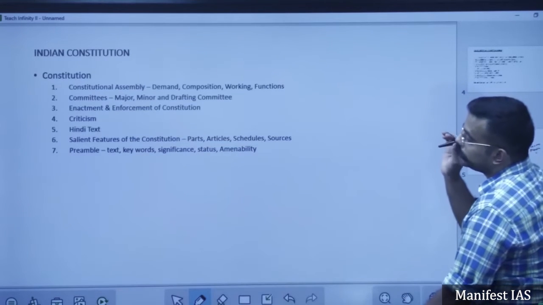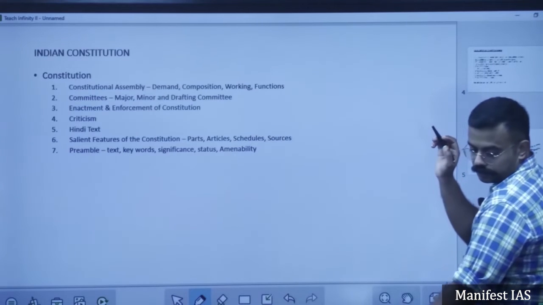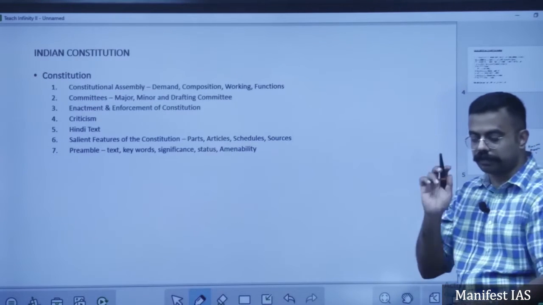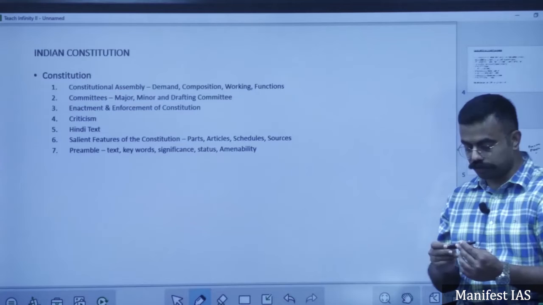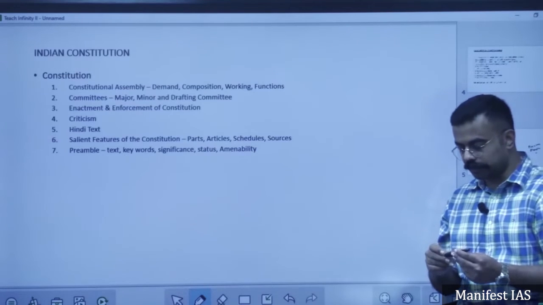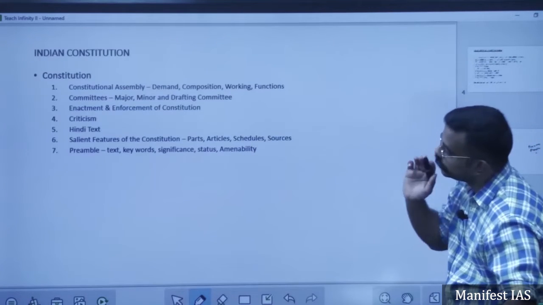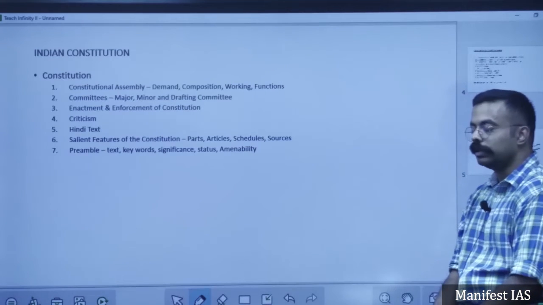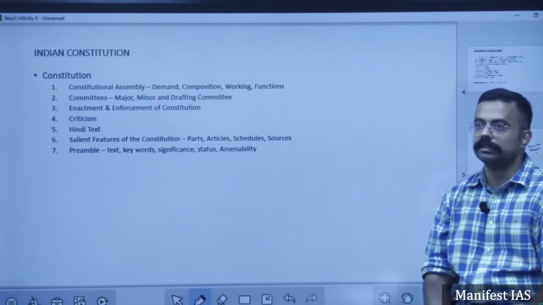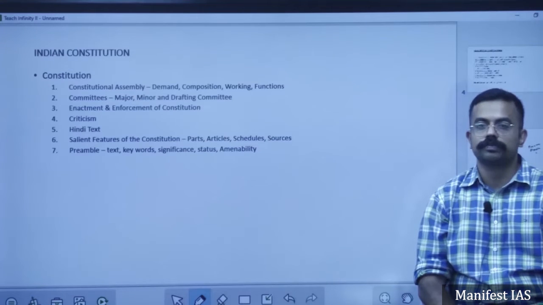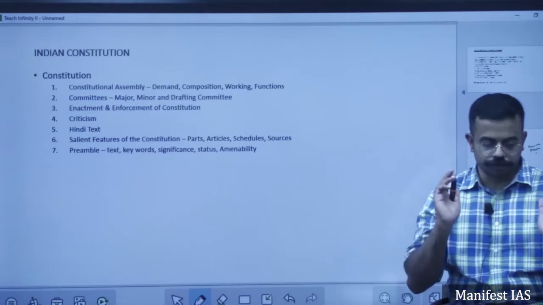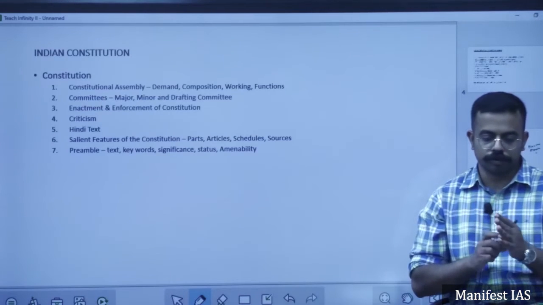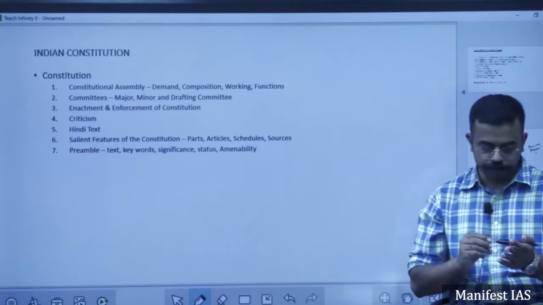Apart from this, there is also criticism about the features of the constitution. We can include it in the criticism there itself. The Indian constitution is a borrowed constitution. Ambedkar ji says the Indian constitution was formed after ransacking all the constitutions of the world, so it has borrowed good provisions of all the constitutions.